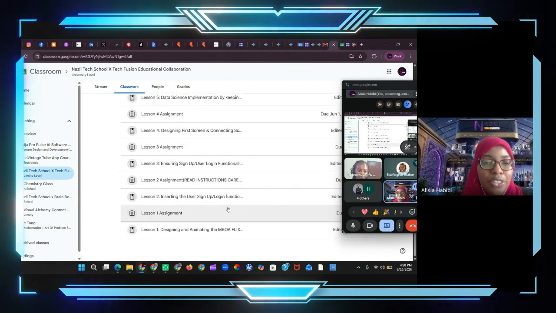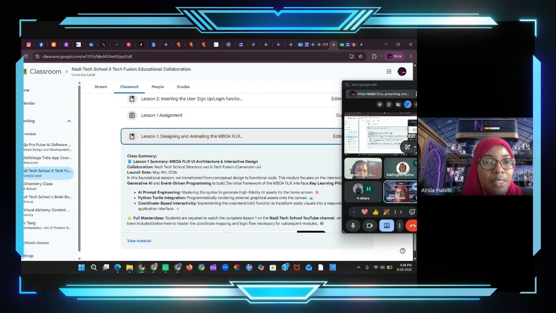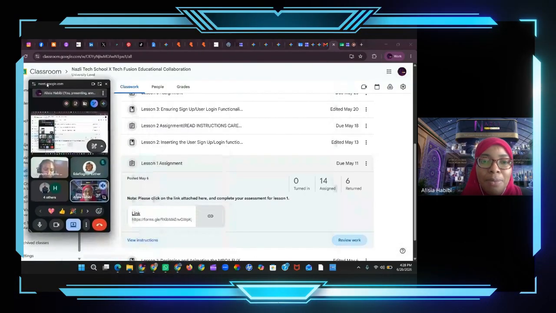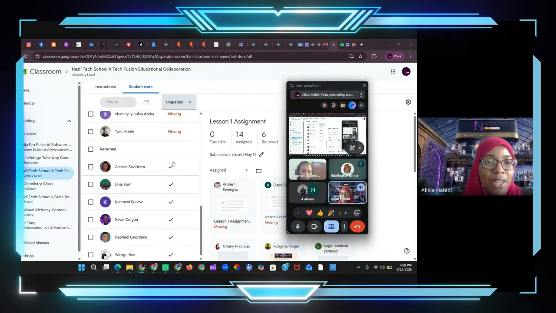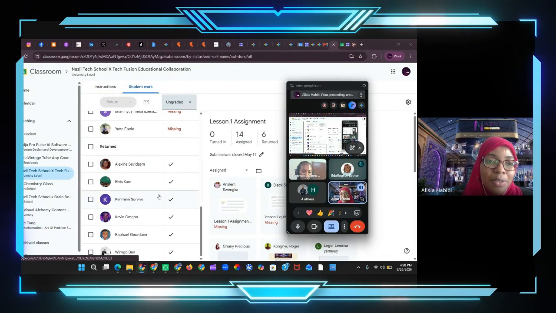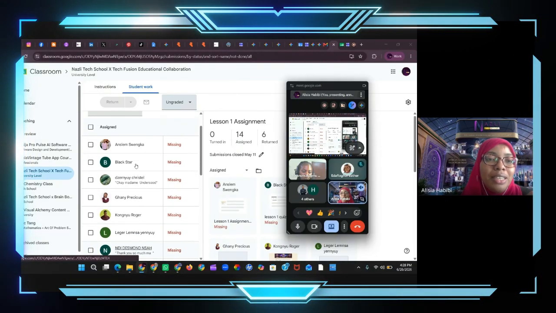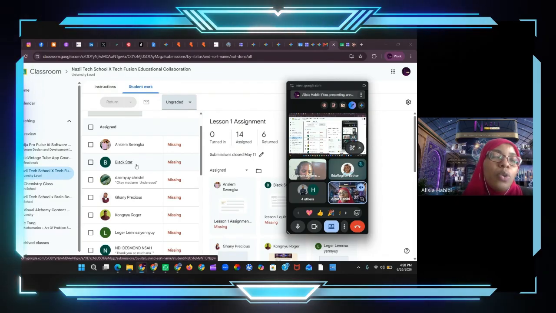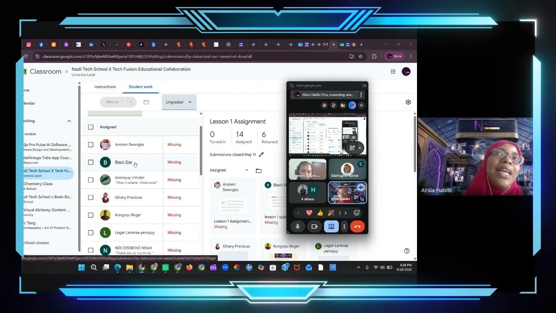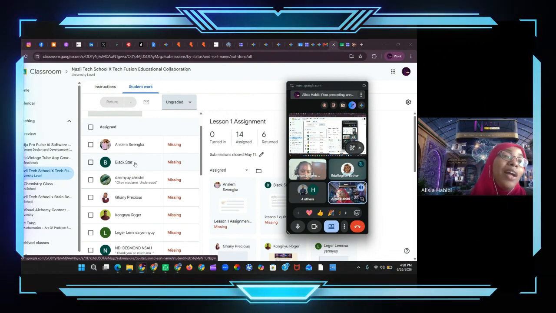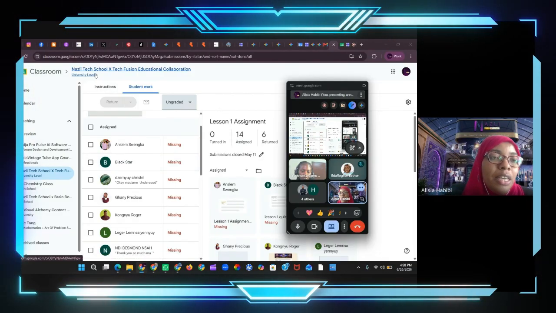And every session you will have information here, just like this, for the lesson. Then you'll have assignments that you have to do, just like them. These are all assignments that they would have to complete. Sometimes you see some missing, but they actually did it because it's on Google Forms. So we'll give you that instruction. When we give you something on Google Forms to complete, you shouldn't only complete it there. You have to come here and submit it. That's how we actually know you've done it. So that's something to keep in mind.